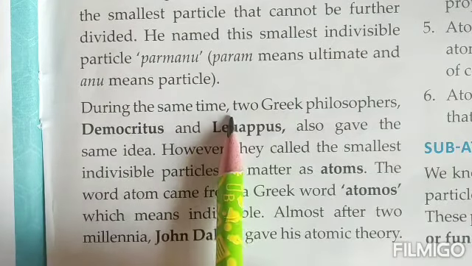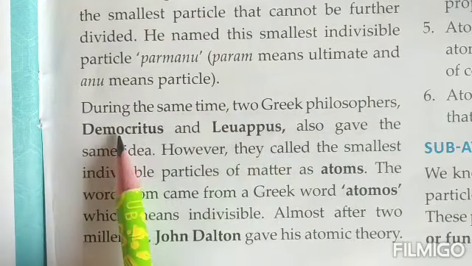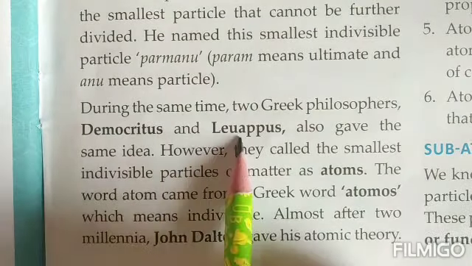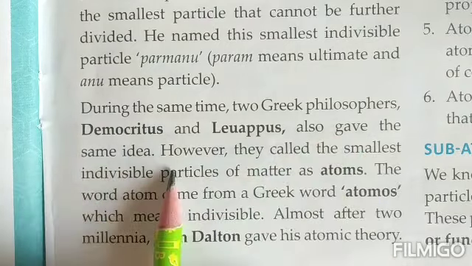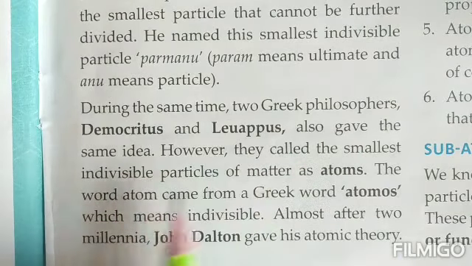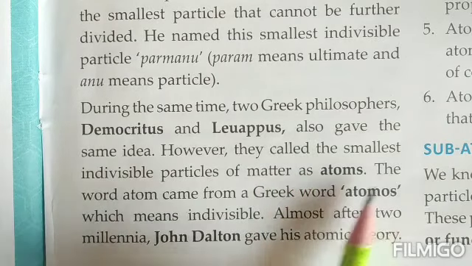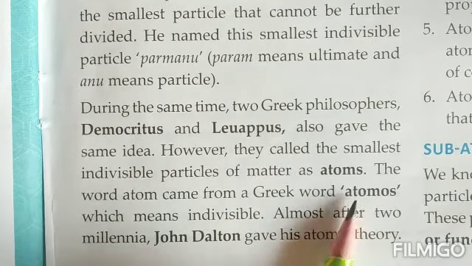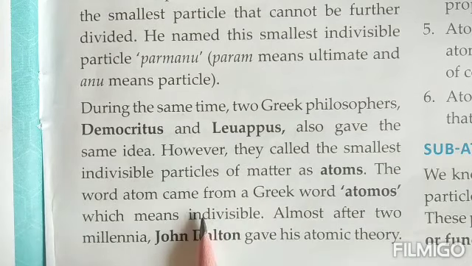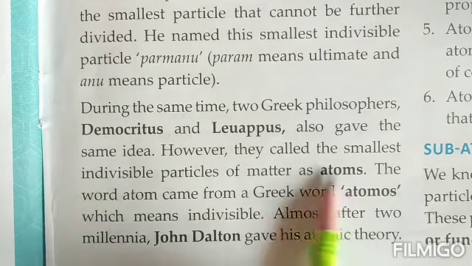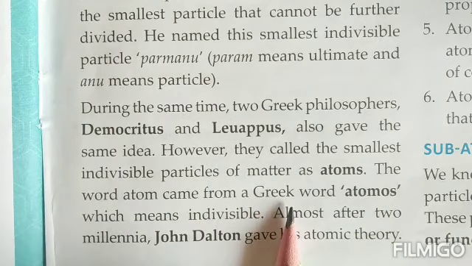During the same time, two Greek philosophers, Democritus and Leucippus, also gave the same idea. However, they called the smallest indivisible particle of matter an atom. The word atomos came from a Greek word which means indivisible.